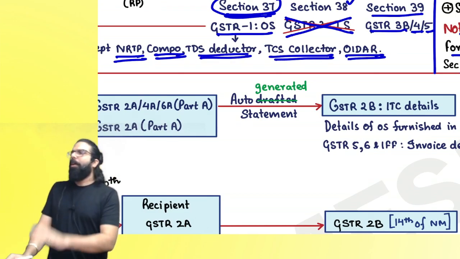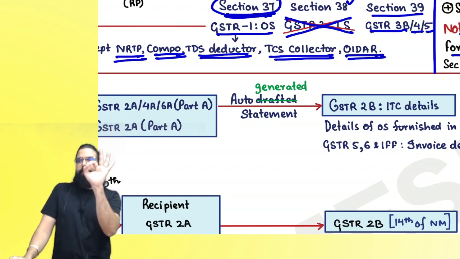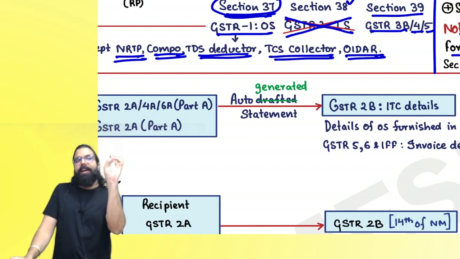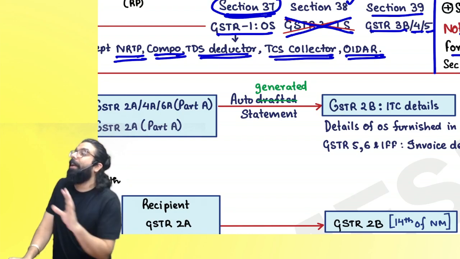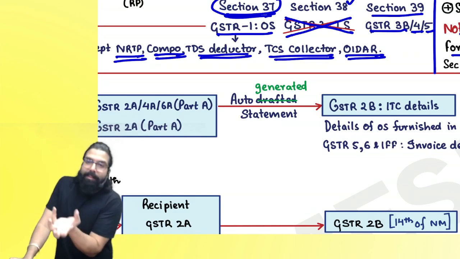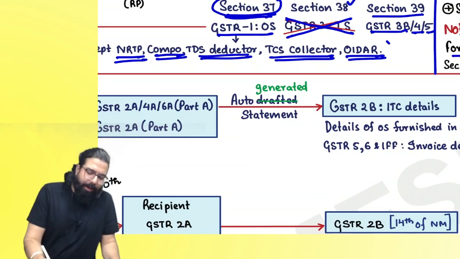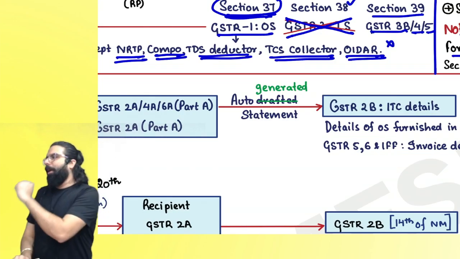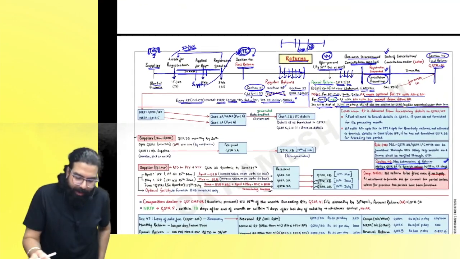Who is an OIDAR, everyone? Online information, database, access, retrieval, service provider. Actually, he is like Netflix. You know Netflix? Netflix is an OIDAR. Are we clear, everyone? At CA final level, we'll discuss OIDAR more, not at intermediate level. Can we go ahead, everyone? Yes, sir, we are all clear.